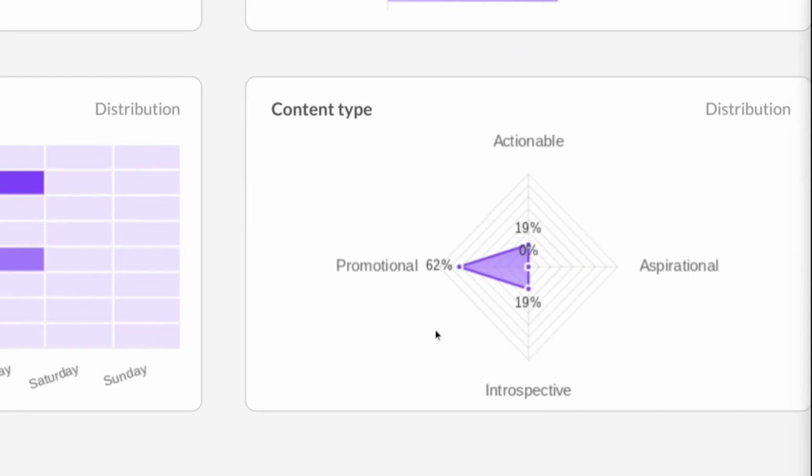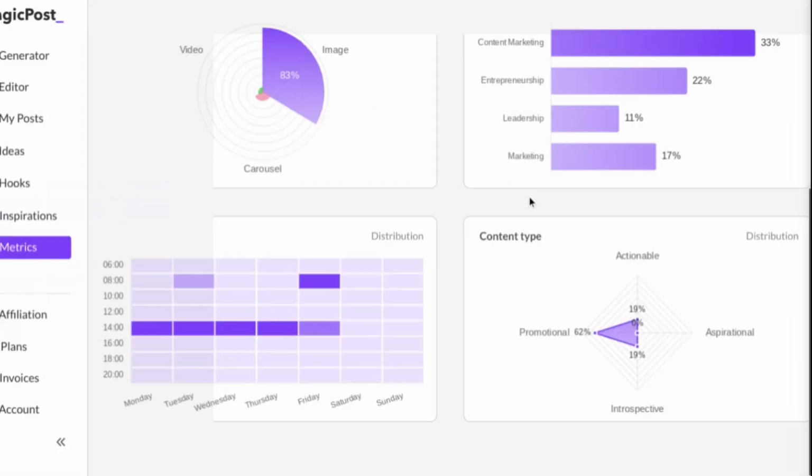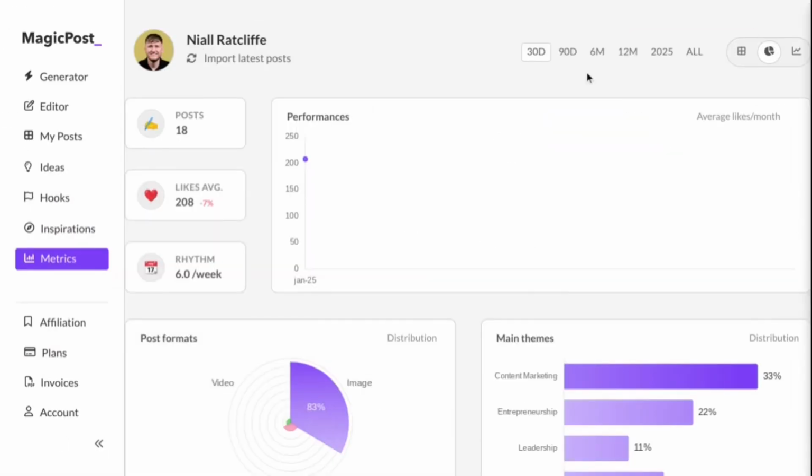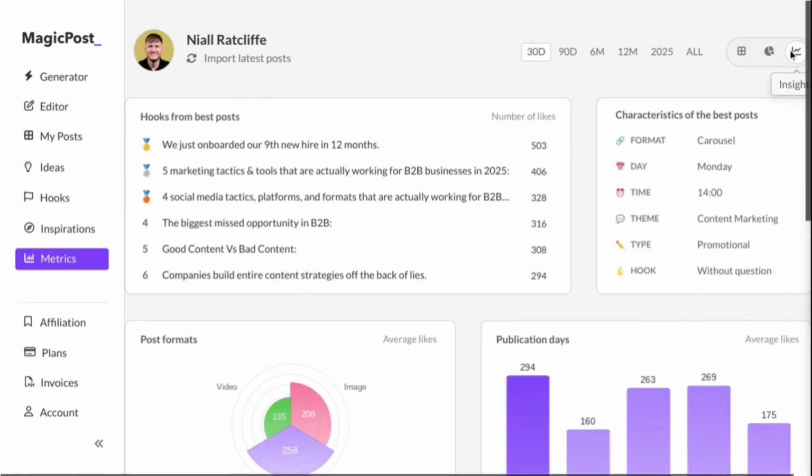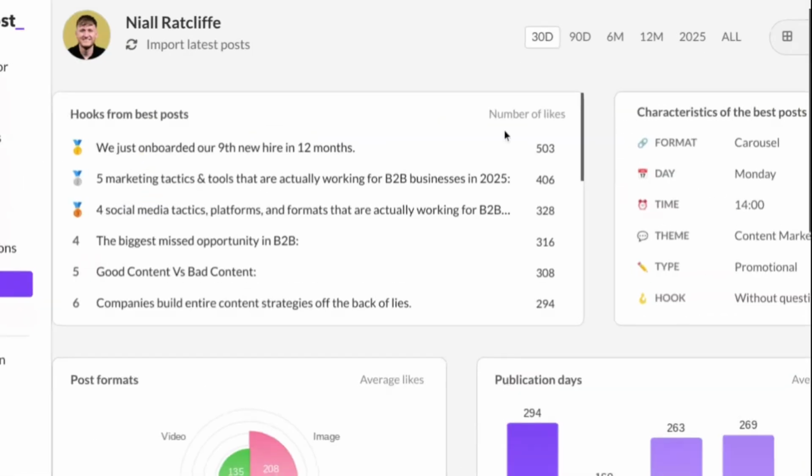And as you can see, promotional, then 19% actionable and intrusive. And for me, because I actually used to get these metrics, actionable was around 80-90%, because most of my content is based around AI tools, showing you how they work and other stuff like that, right? As you can see over here, we have best performing posts by hooks.